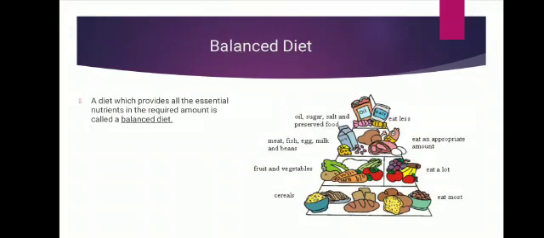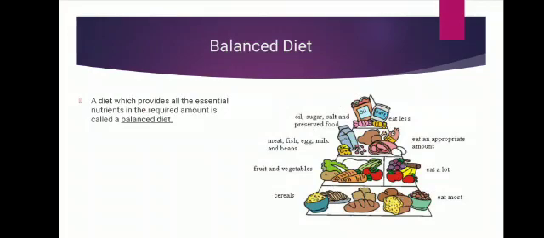Now our next topic is balanced diet. A diet which provides all the essential nutrients in the required amount is called a balanced diet, or a diet which contains a good balance of all the nutrients, from where we get all the nutrients in proper amounts.